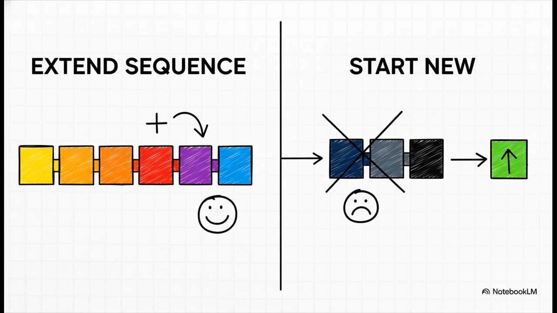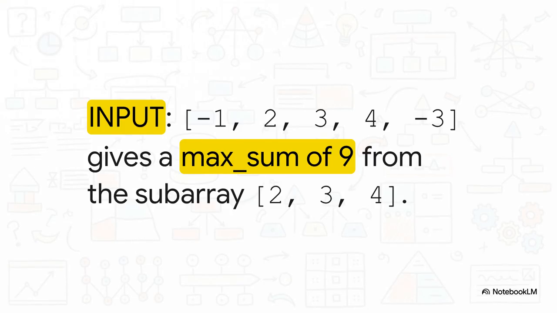And check this out. This is the entire algorithm in just a handful of lines of Python. It's so clean. We loop through our numbers, adding each one to our current sum. If that current sum ever dips below zero, bam, we reset it. And at every single step we check, hey, is our current sum the new best sum? That's literally it. So let's just walk through this example run.